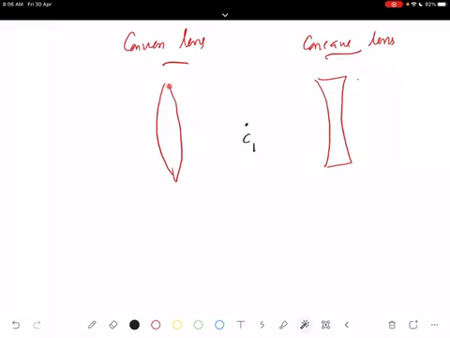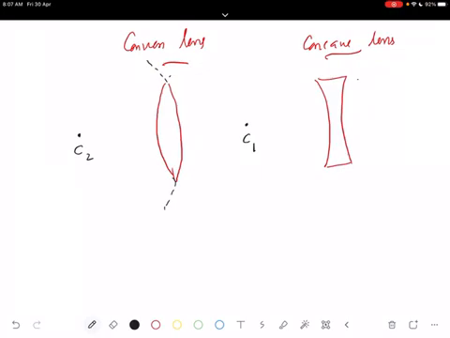Similarly, the second surface is here. If you extend the second surface, it will be like this. So it's a part of a sphere. Its center will be lying on the left side. So we call it C2. If I draw this, you can see that the first surface is extended like this, and its center will be here, and the second surface is curved like this, so its center will be on the left side. C1 is on the right side and C2 is on the left side.